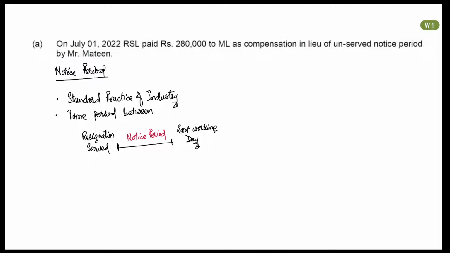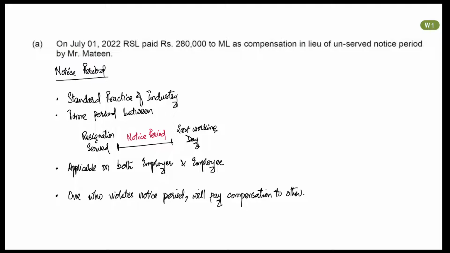Notice period applies on both employer and the employee. If employee wants to leave, he should work with same employer for the notice period. Similarly, if employer wants an employee to leave their company, they will give him a notice and the employee will work for the notice period. If an employee or employer violates notice period, then the one who has violated will pay compensation to the other.